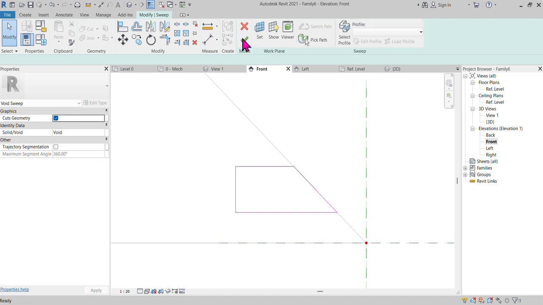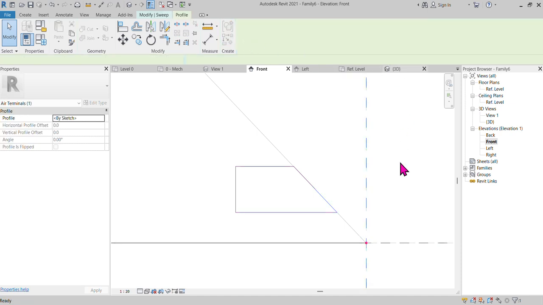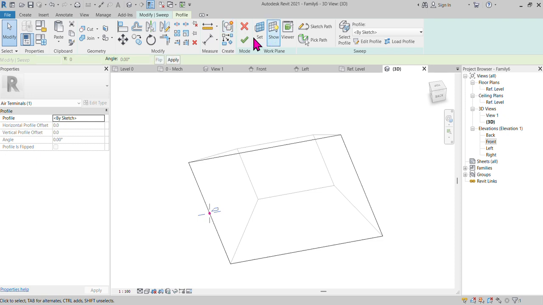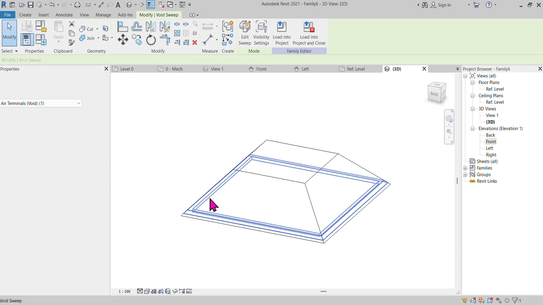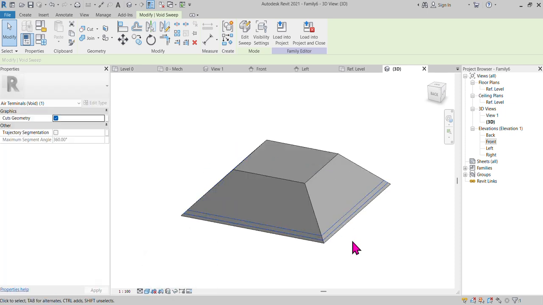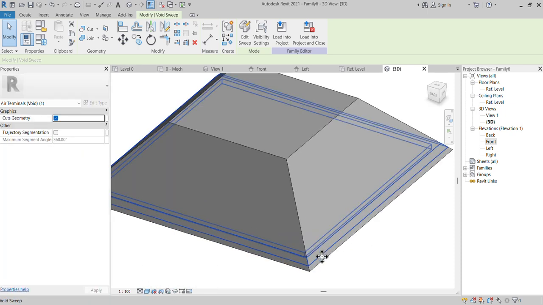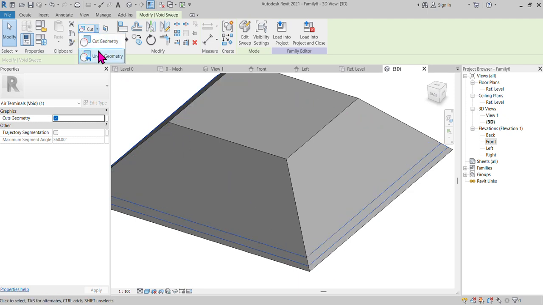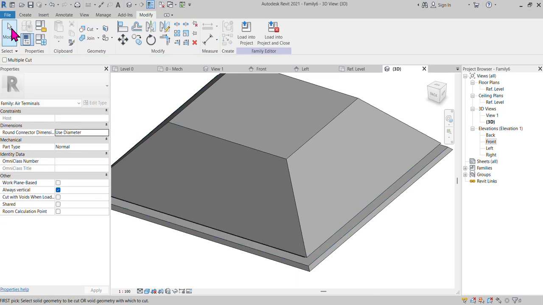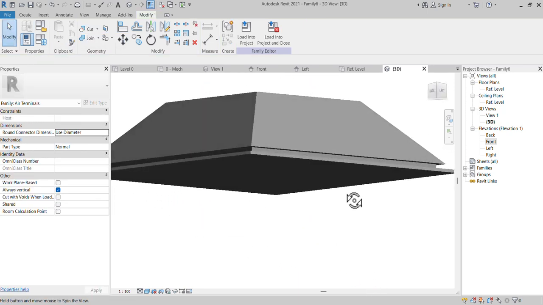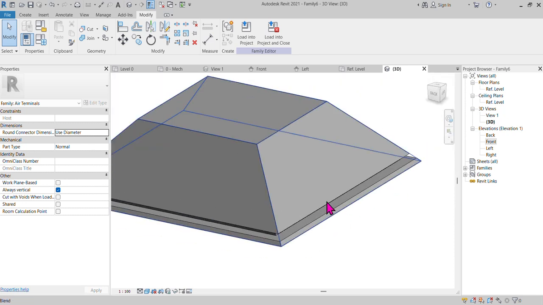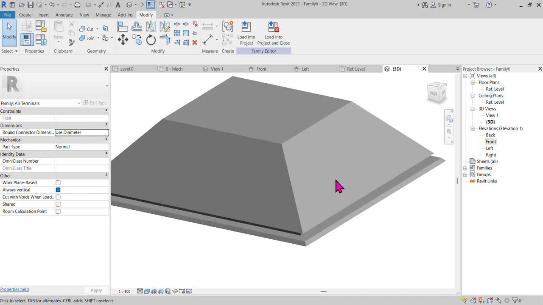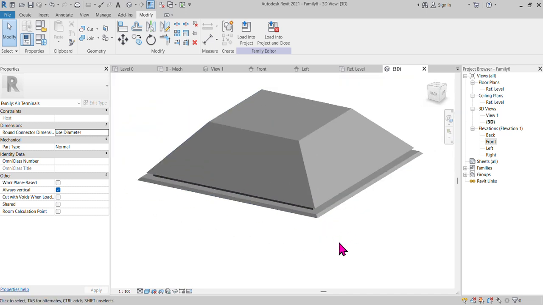Okay. Now you can just apply this. So I'm going to find out. Now you can see this one, the shader. So it's showing like this. When you select, you can go to cut. So it looks like this. So like this, profiles you can create and you can design it. Okay. As per your project, you can create like this one.